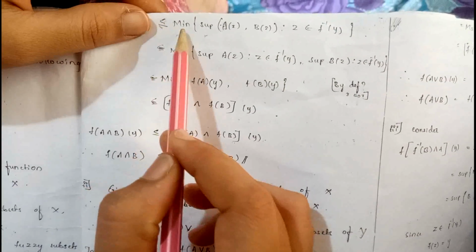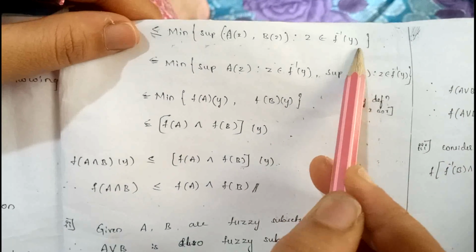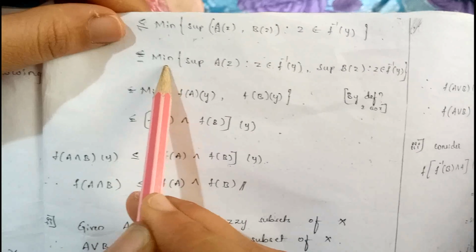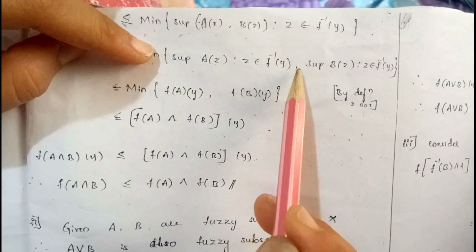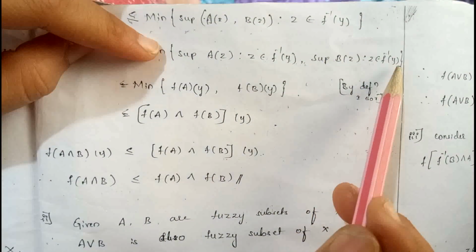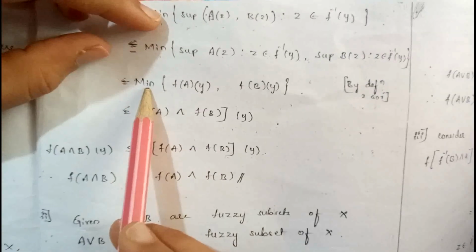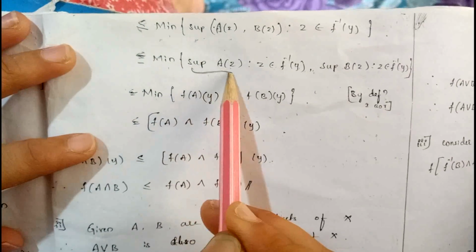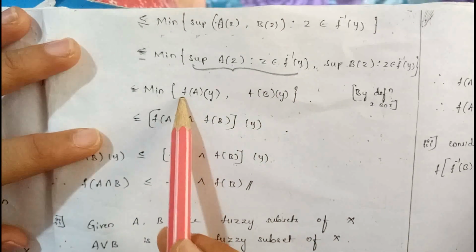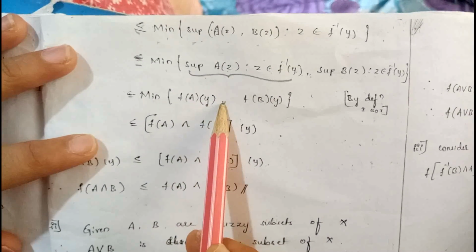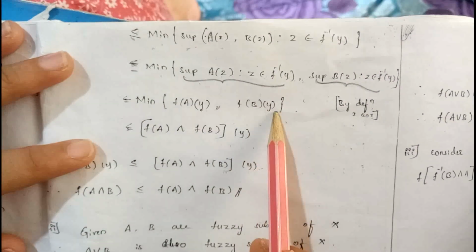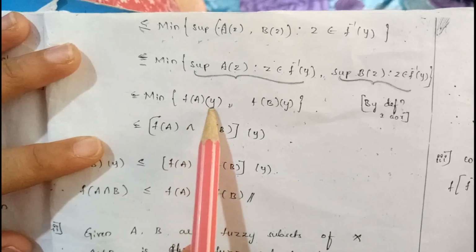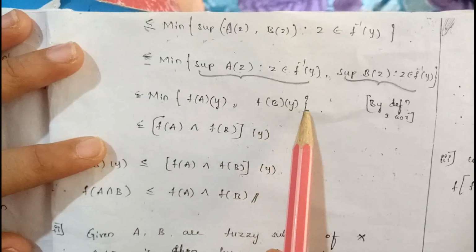Therefore, less than or equal to minimum of supremum of a of z comma b of z, z belongs to f inverse of y. That is less than or equal to minimum of, this can be written as supremum of a of z, z belongs to f inverse of y, comma supremum of b of z, z belongs to f inverse of y. You know the image definition. By using the image definition, it can be written as f of a of y, comma, again by using the image definition, f of b of y. Minimum of f of a of y, comma f of b of y.